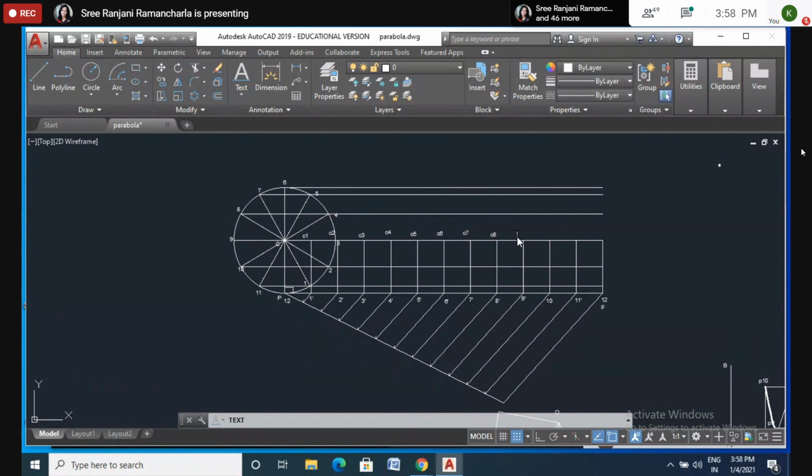C8. C9. C10. C11. C12, or you can say C. The original place 12 is P. Again, this is one rotation. So instead of C12, you can say it as C also.